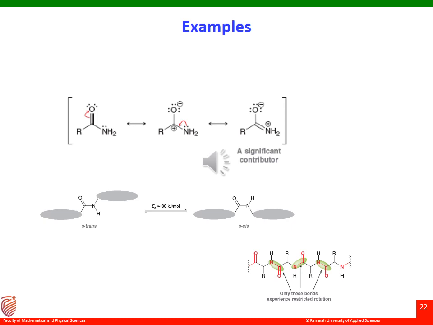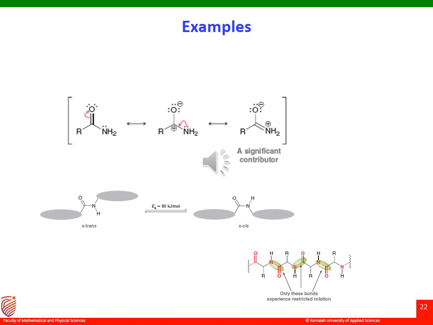In that case, the peptide bond experiences restricted rotation, giving rise to two possible conformations called the s-cis conformation and the s-trans conformation. The energy required for this rotation is around 80 kilojoule per mole. The s-trans conformation is usually more stable because it lacks the steric interaction that is present in the s-cis conformation.